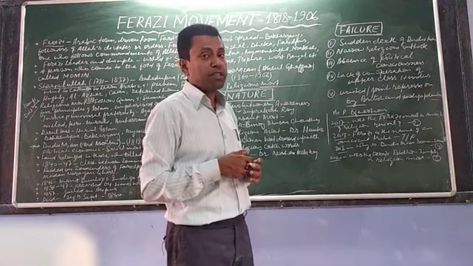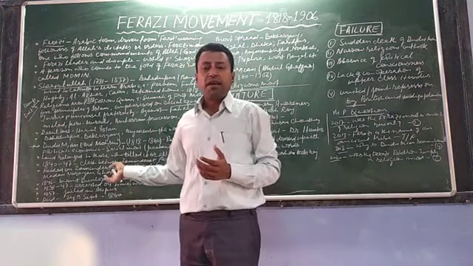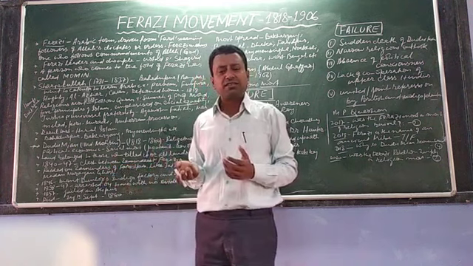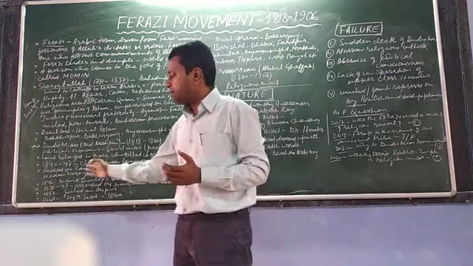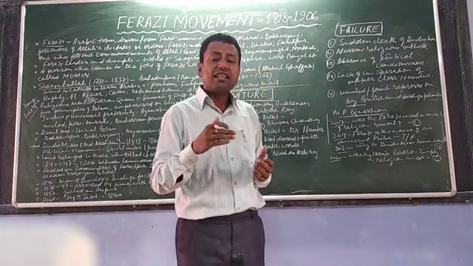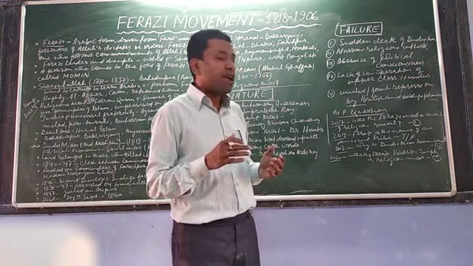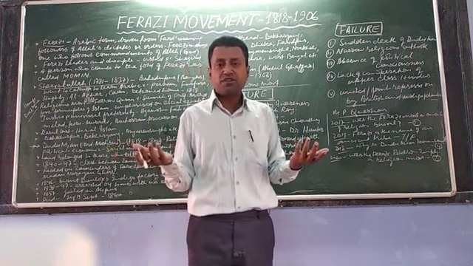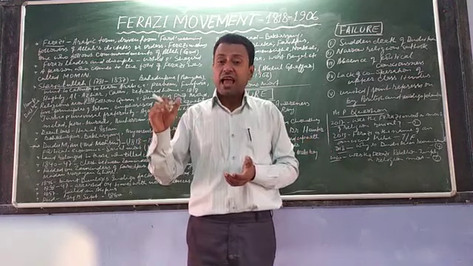Afterwards, united or joint repression by the British and indigo planters. As I've already told you, the Dunlop indigo factory was burnt to ashes, and Kali Prasad was killed in the year 1846. So the indigo planters also became against the Ferazi movement and the British government. They were against this movement because it was against the British government.